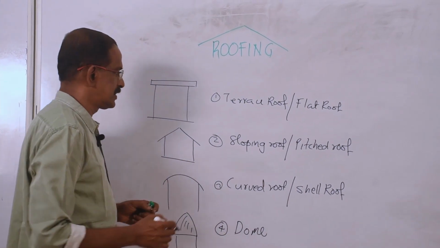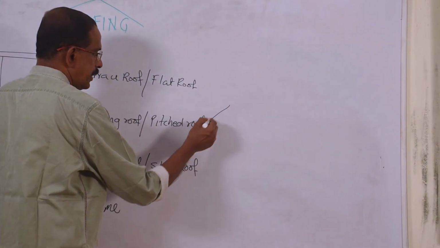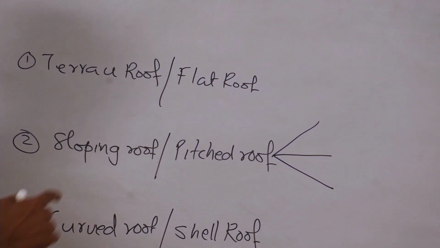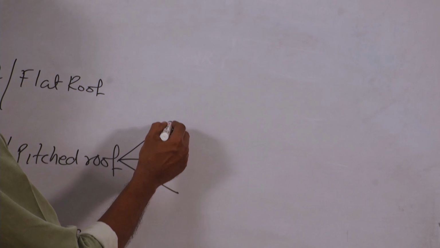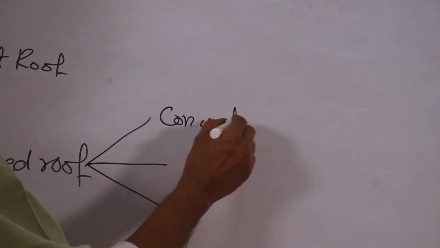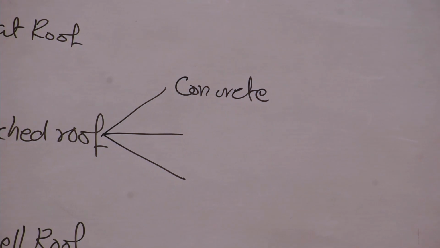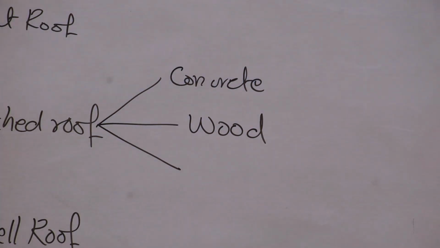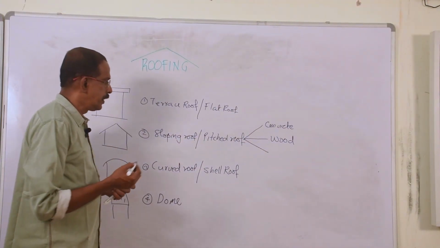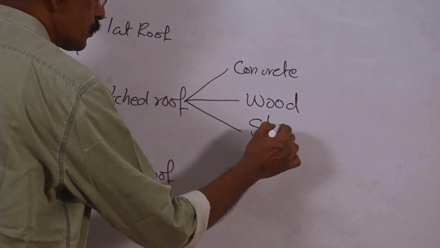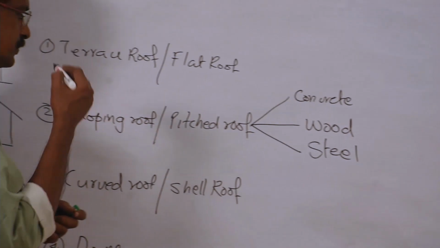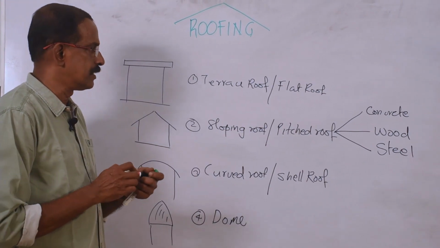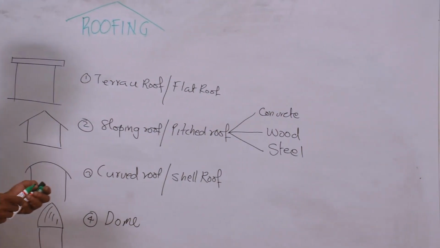Now consider the second one, sloping roof. It can be divided based on the materials used for the construction. For example, sloping roof can be constructed by concrete. Nowadays you can see so many sloping roofs with concrete. In olden days, people used wood, timber roof or wood roof. And nowadays even steel is also used for constructing sloping roof. So this is the classification based on the material: concrete, wood and steel.